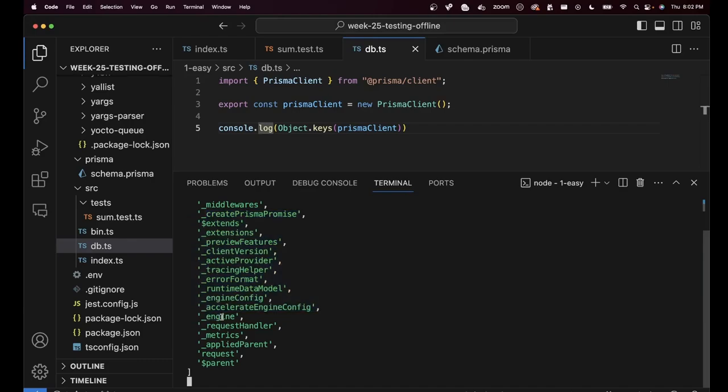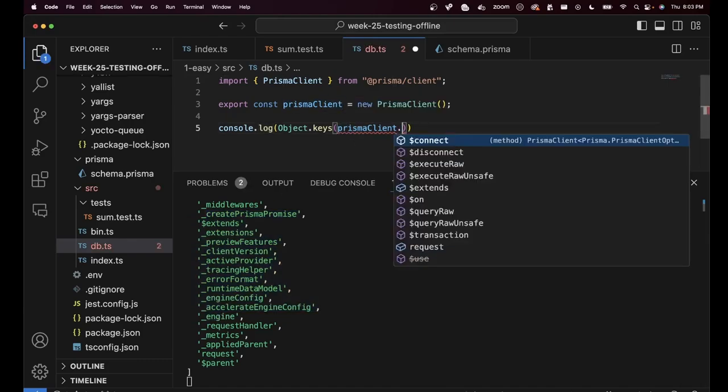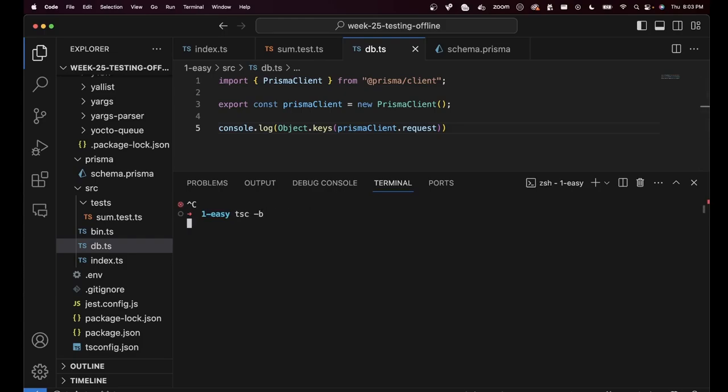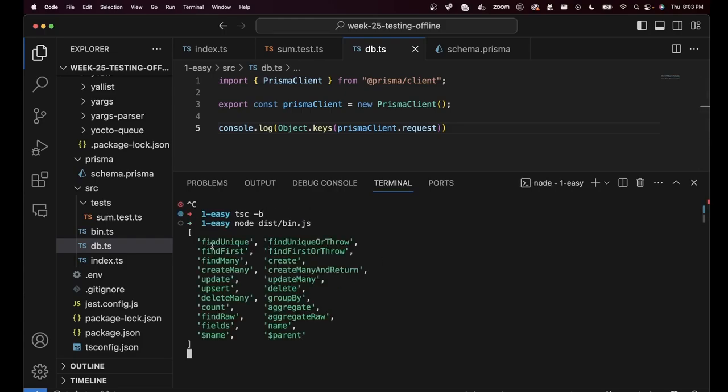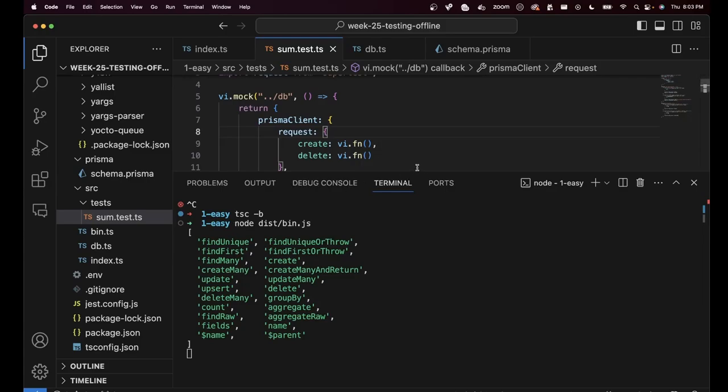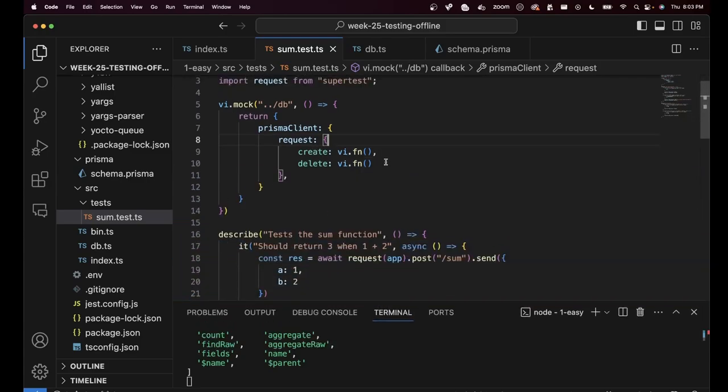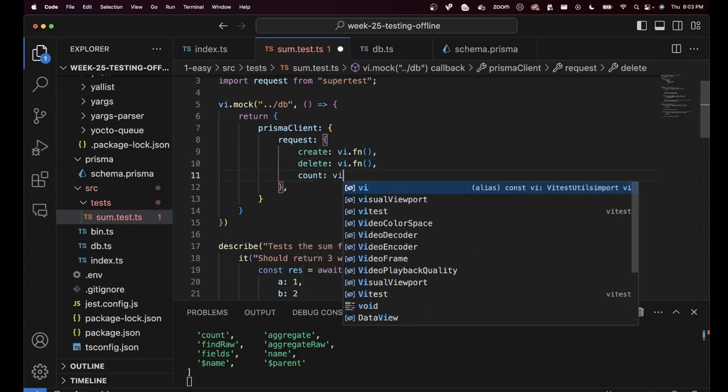There are a bunch of others. And if I do an Object.keys of prisma.request, you will see the request object itself has findUniqueOrThrow, findFirst, findMany, createMany, so many things that need to be mocked out. And hence, rather than putting all of these keys over here, create is also there, and then what else is there? Count is also there, that's going to be vi.fn.